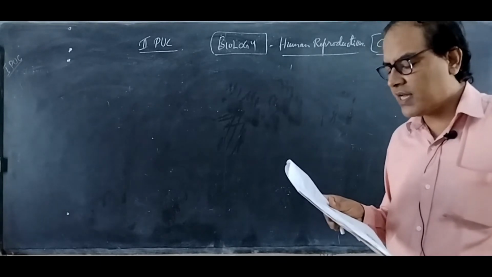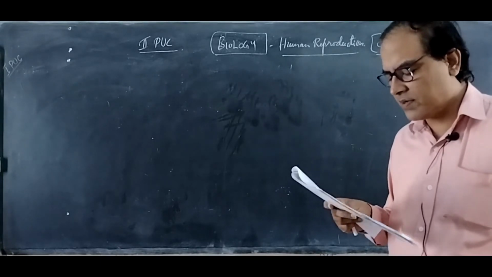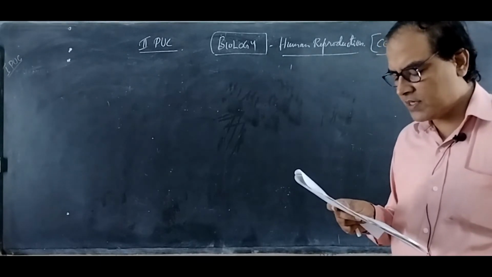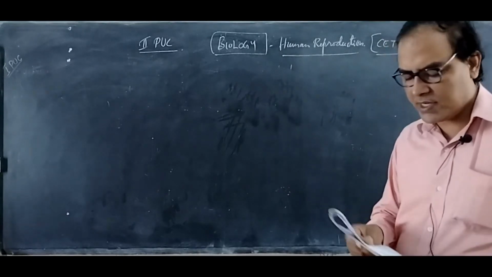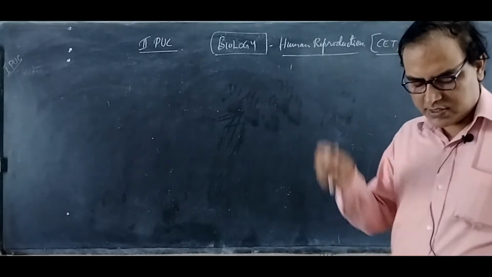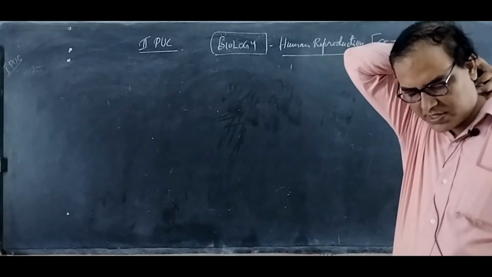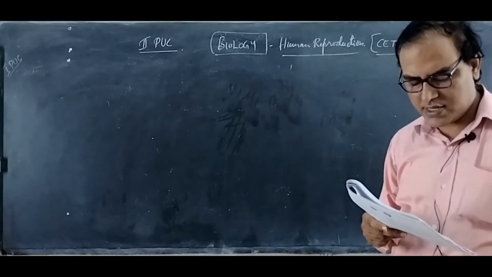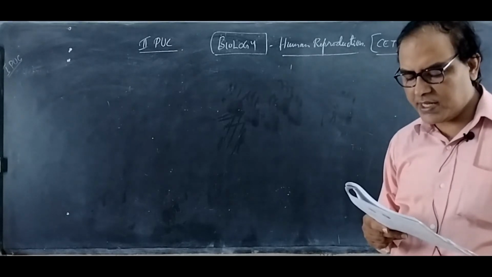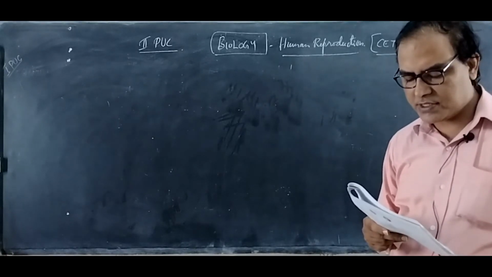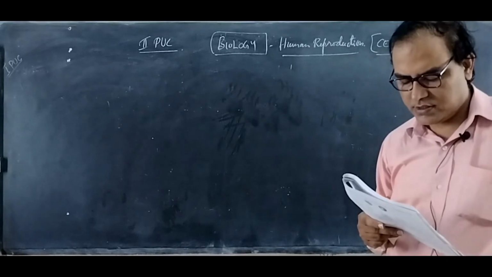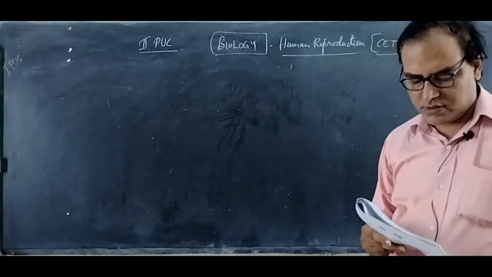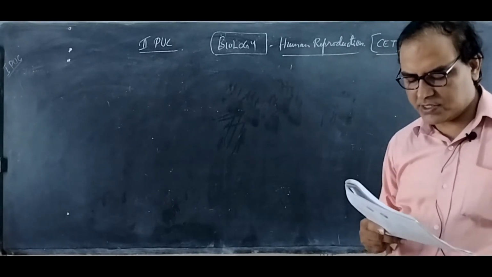Then following is the diagram of an ovum surrounded by a few sperms. Which of the following options is correct for the labeled parts A, B and C? A is the zona pellucida, B is the corona radiata and C is the perivitelline space.